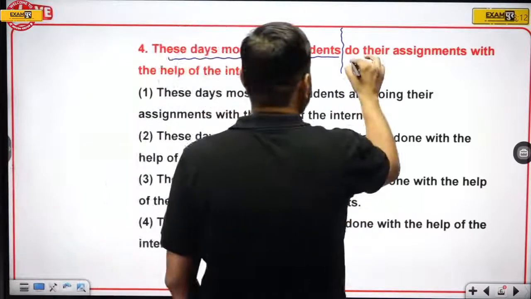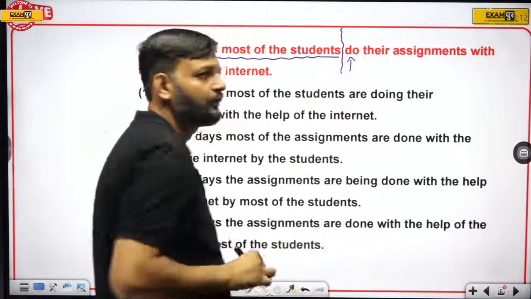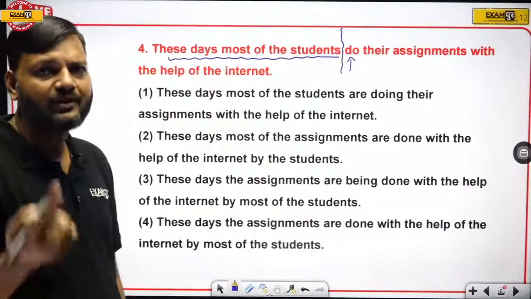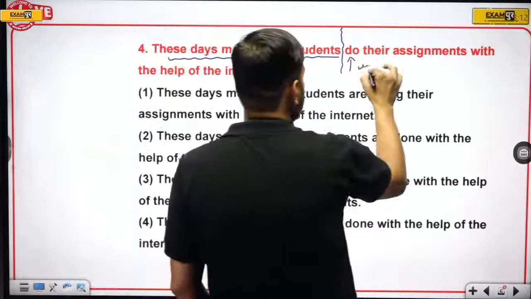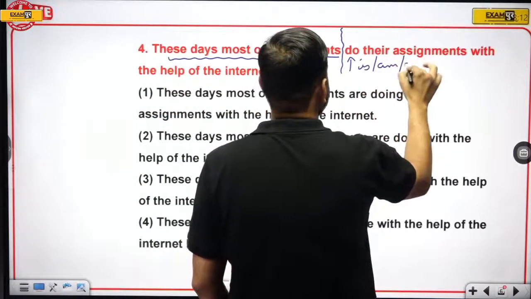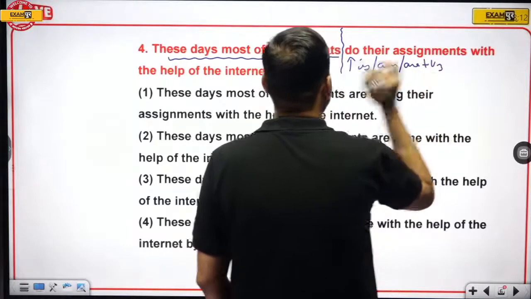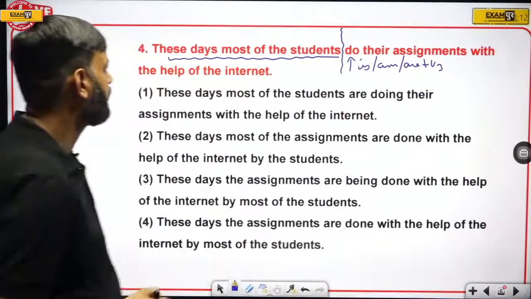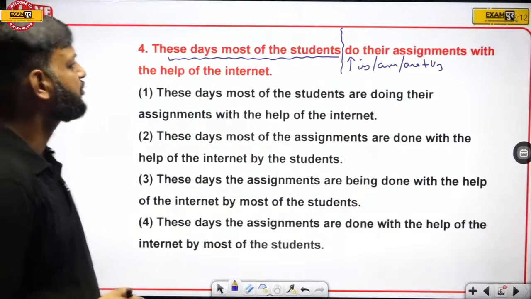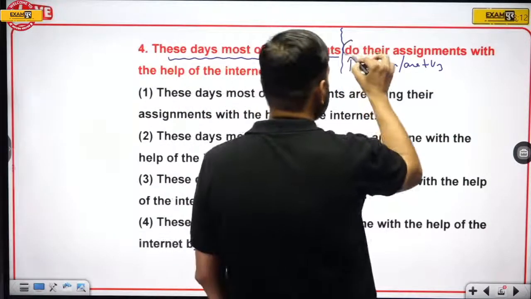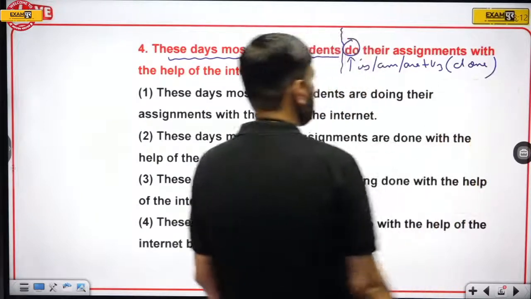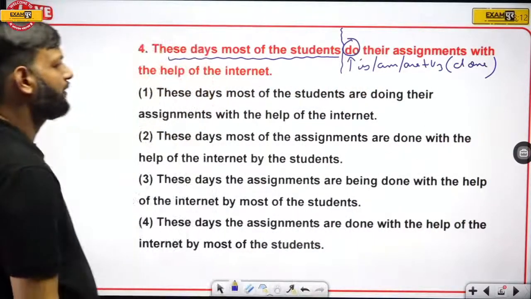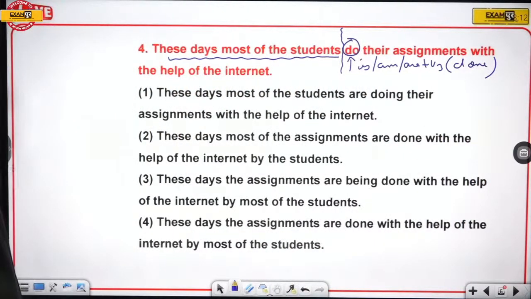So here, as you can see, do, it means the sentence is in present indefinite, and since the sentence is in present indefinite, is mr plus v3 is required. Since the verb is do, this v3 would be done. So is mr plus done is required.